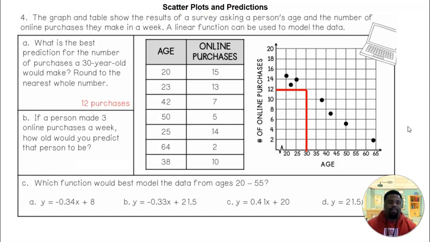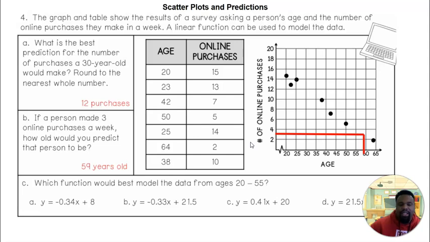Look at part B. If a person made 3 online purchases a week, how old would this person be? So let's go to the Y-axis. Let's go to 3. Well, 3 is between 2 and 4. And then you want to go all the way, trying to be in the middle of this data, probably right about right here. And then we see the corresponding age. The corresponding age is before 60. So anywhere between 55 and 60 would be a good estimate. It's closer to 60, so we can say 59 years old.